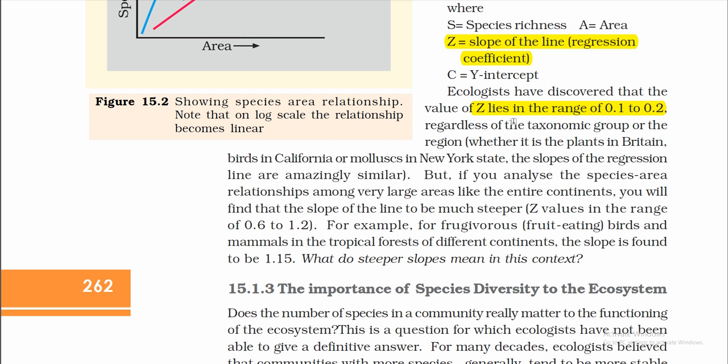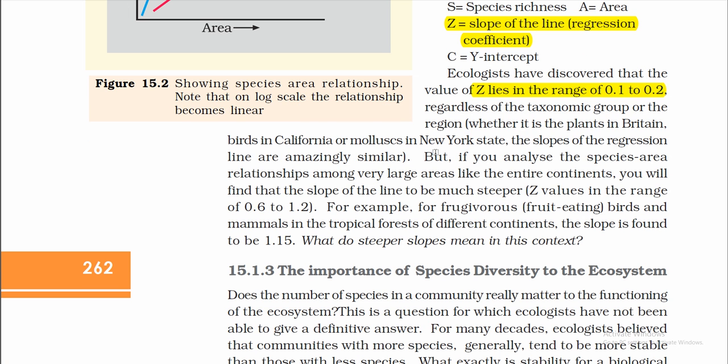Regardless of the taxonomic group or the region, whether it is plants in Britain, birds in California, or mollusks in New York State, the slopes of the regression line are amazingly similar. But if you analyze the species-area relation among very large areas like the entire continents, you will find the slope of the line to be much steeper.